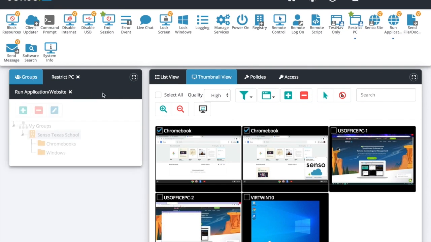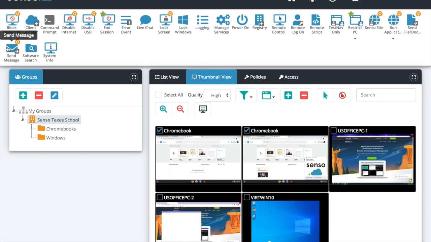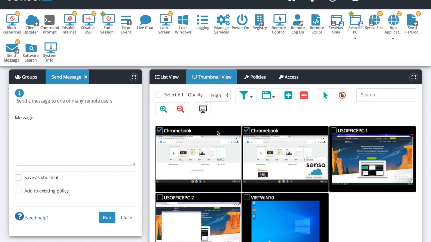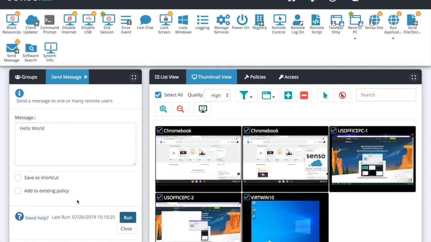Send message. This is a little bit different than live chat. This is just a static message. So you can select those devices. We can select all our devices on this if we'd like to. And again, we can send a message to all of those devices. Click run, and you see it toggles it up right here.